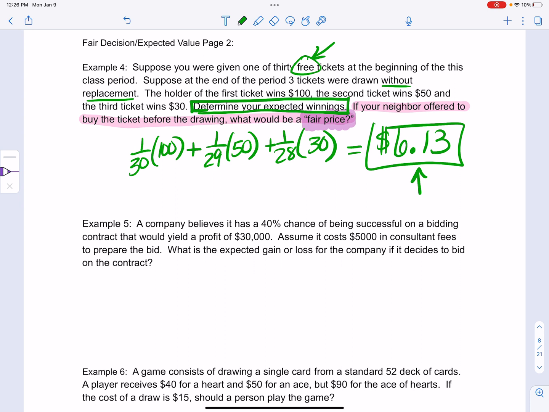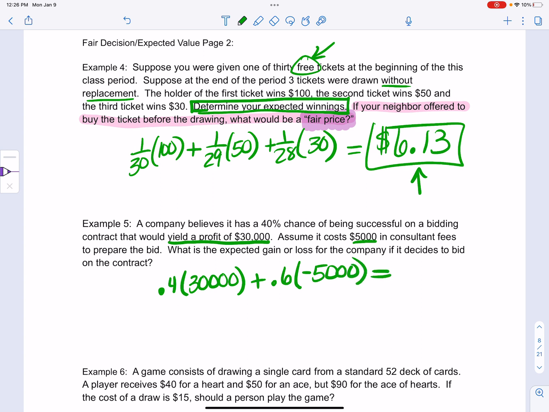Okay, all right. If you look at the next one, a company believes it has a 40% chance of being successful on bidding a contract that would yield $30,000. So they have a 40% chance of making this much money. But it costs this much to prepare the bid, which means if they don't get the bid, 60%, they're going to lose $5,000.